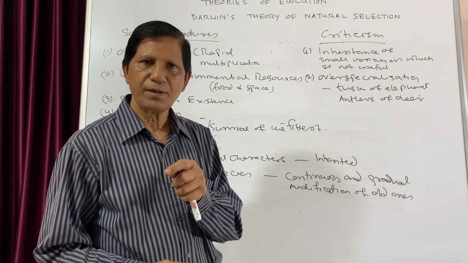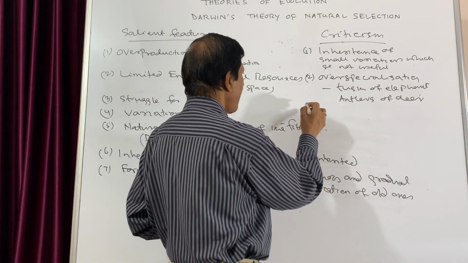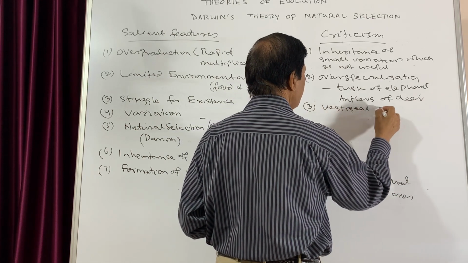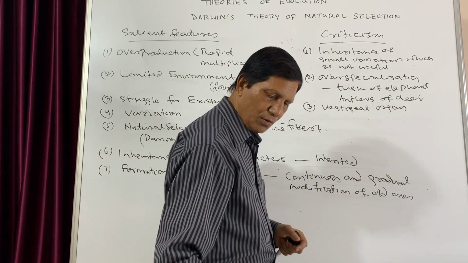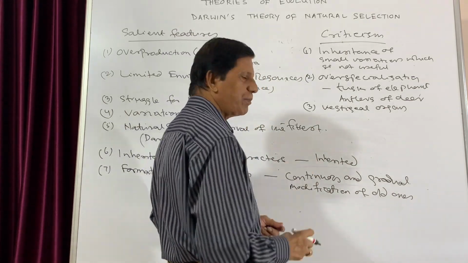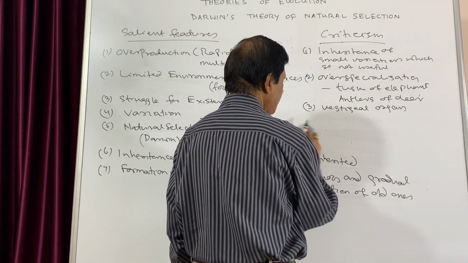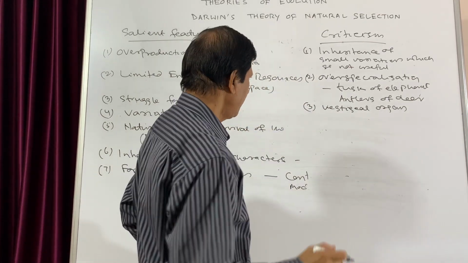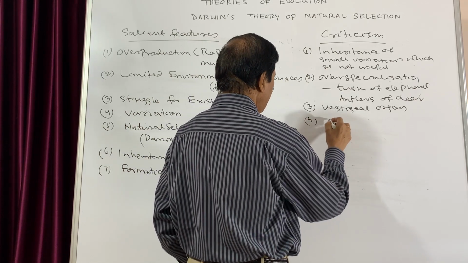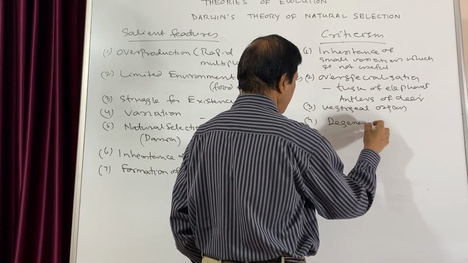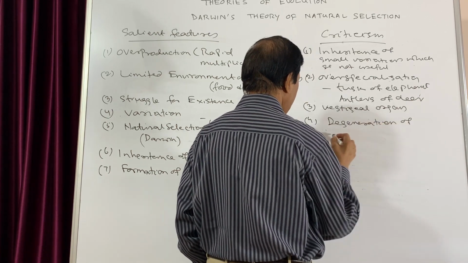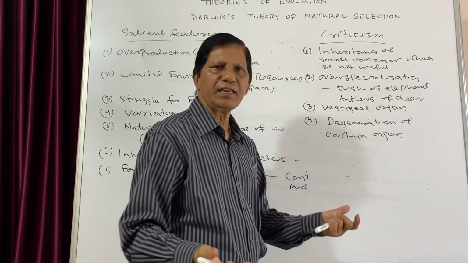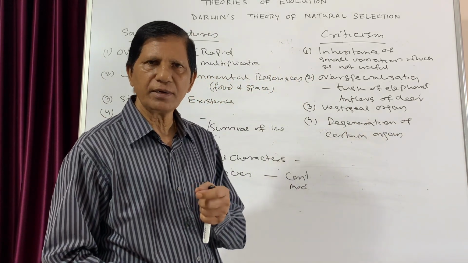Now the third one, what about the vestigial organs? The vestigial organs have no functions. Then why are they still present inside organisms? So that is a question mark. The next one is degeneration of certain organs. Why are some organs degenerating in the body? That is not explained by Darwin.